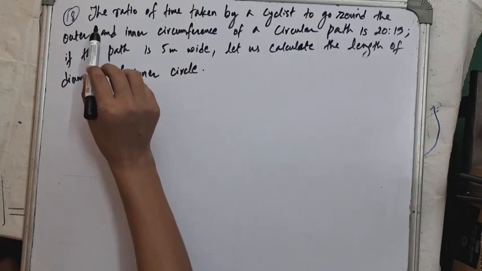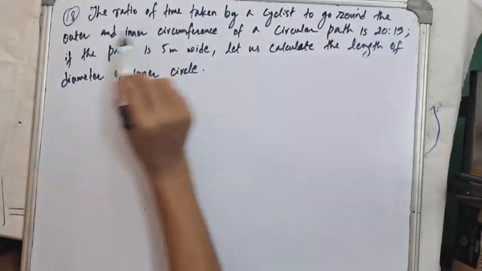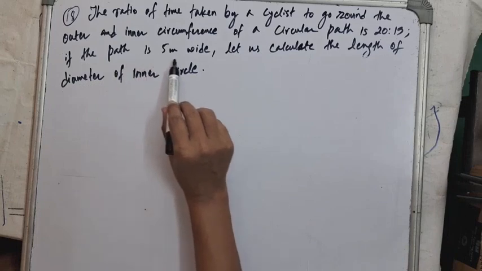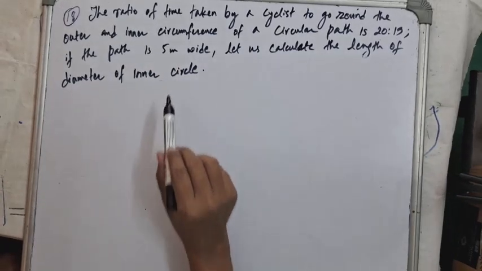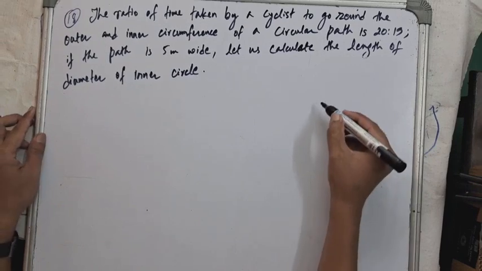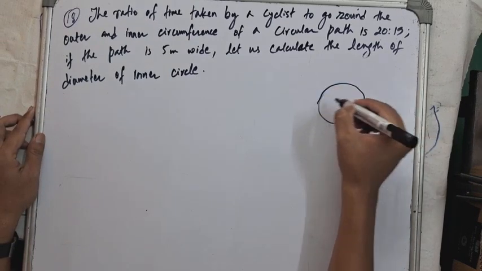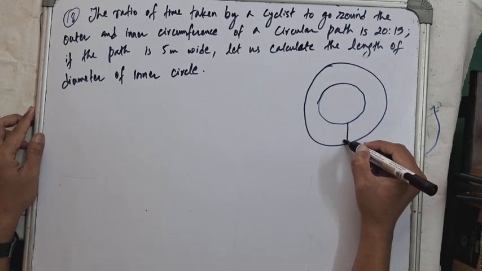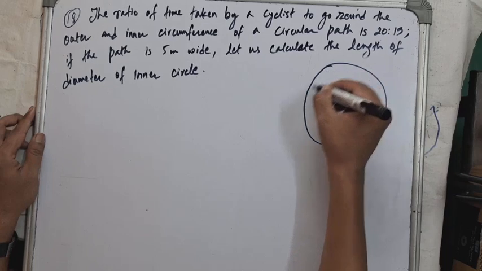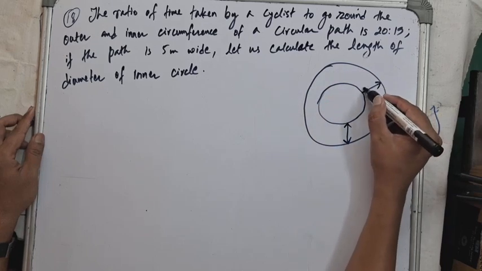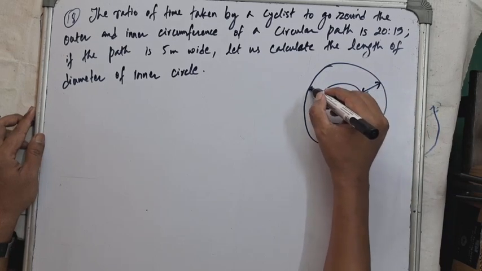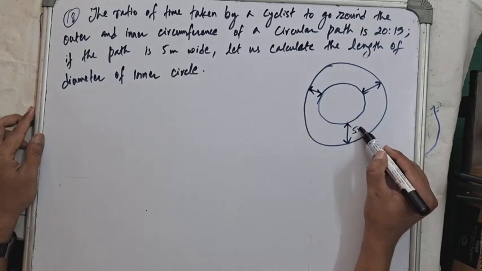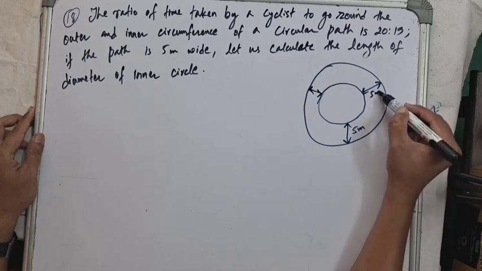Question number 18. The ratio of time taken by a cyclist to go round the outer and inner circumference of a circular path is 20:19. If the path is 5 meters wide, let us calculate the length of the diameter of the inner circle. So let's understand this question with the diagram. This is the inner circle and this is the outer circle, and this is the width of the path. The path is all around with the same width, 5 meters.